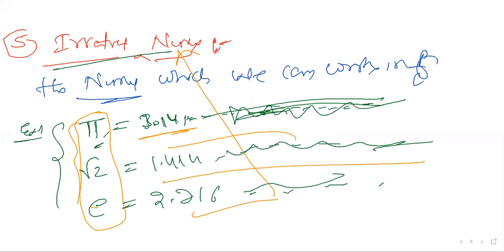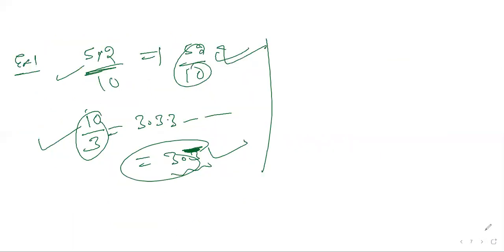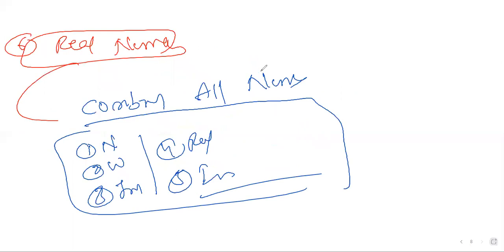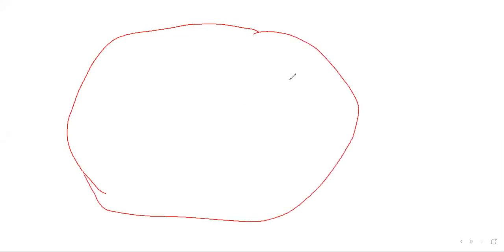Now next, real numbers. I'll draw one graph for you, in one pie chart. This is the real number box. This is the real number zone. I'll write inside. This is all real numbers. Red color is real numbers.